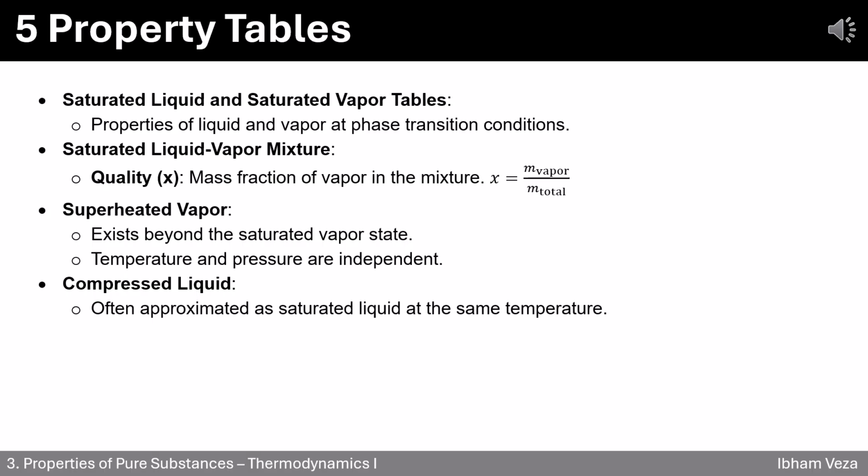Finally, the compressed liquid table. Since data is limited, we often approximate compressed liquid properties by using saturated liquid data at the same temperature. It's a useful shortcut when pressure isn't too extreme. Mastering these tables saves time and boosts your accuracy. Key skills for any engineering exam or real-world system analysis.